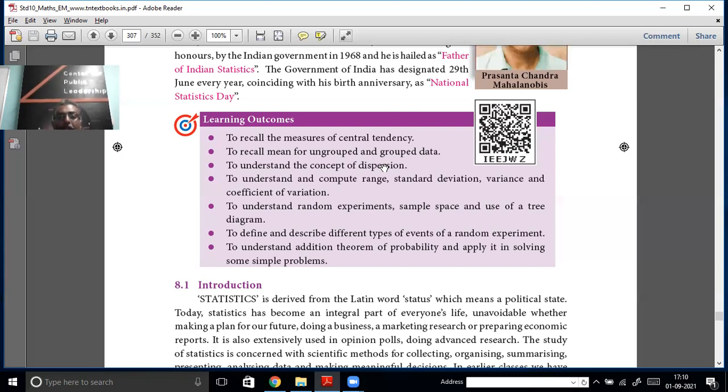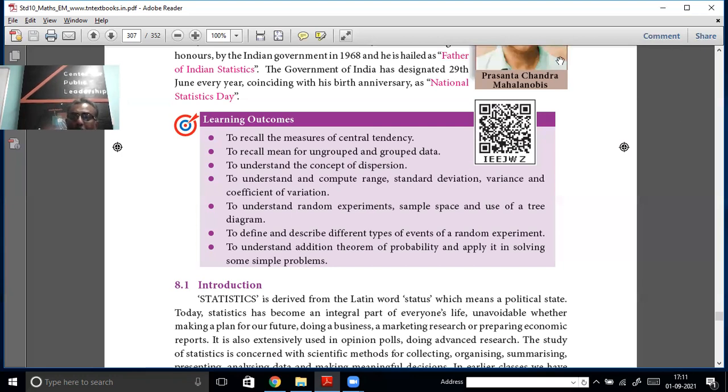But there is one more thing you need to understand: how broad or how close together the data items are scattered around that mean value, that average. Are they scattered very far away from the average, or very little?